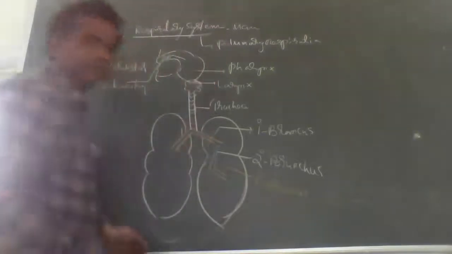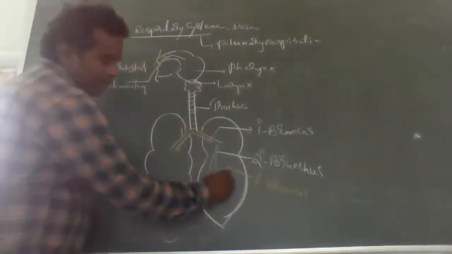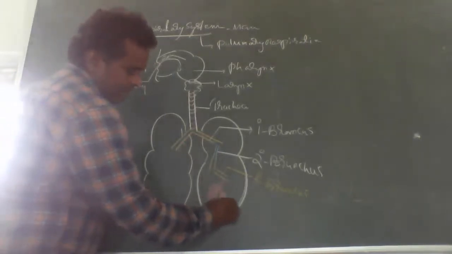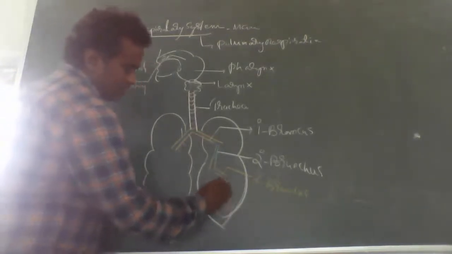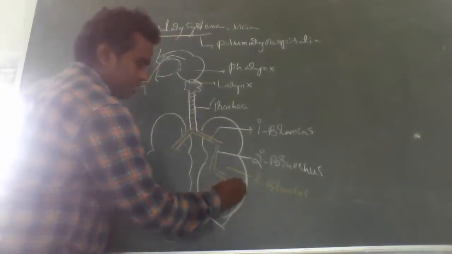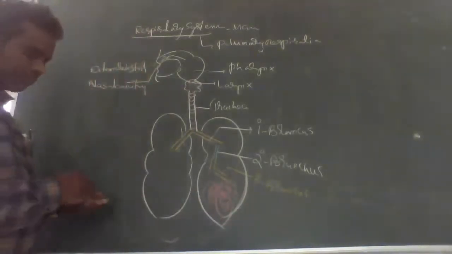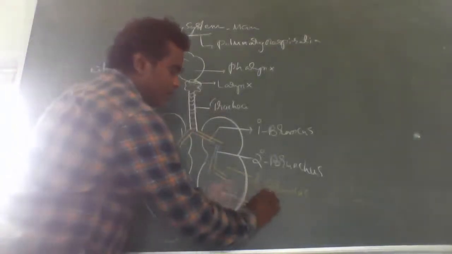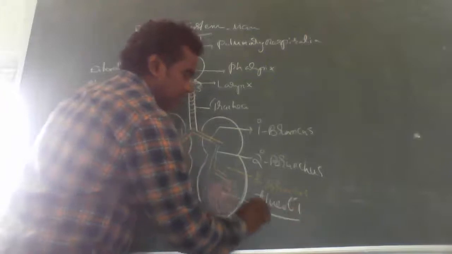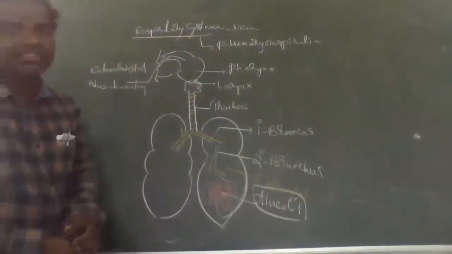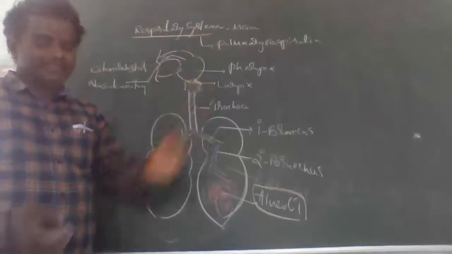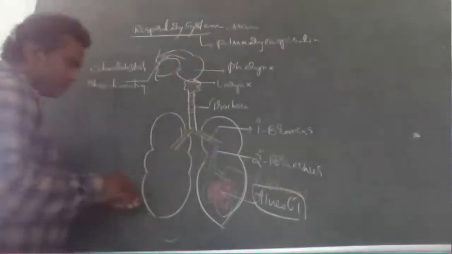The tertiary bronchus has all the alveoli. All alveoli. This is the respiratory tract, the respiratory system in man.